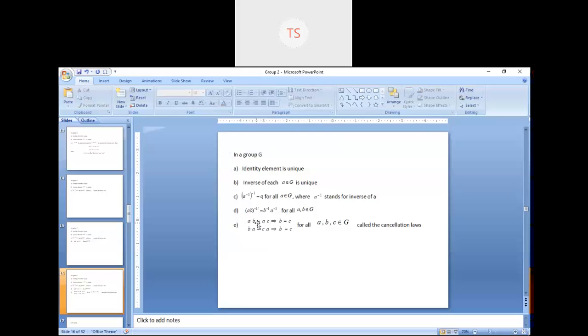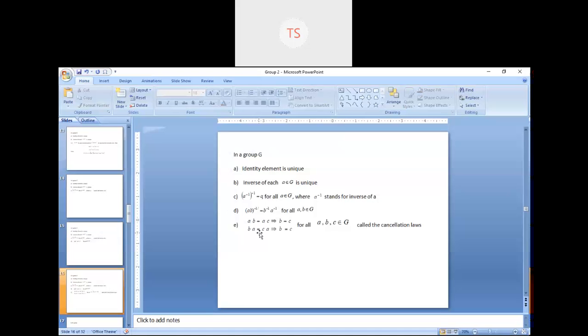So AB is equal to AC implies B equals C. Again, if you have B into A is equal to C into A, you will get B equals C. What is the difference between these two lines? Can you tell me the difference?